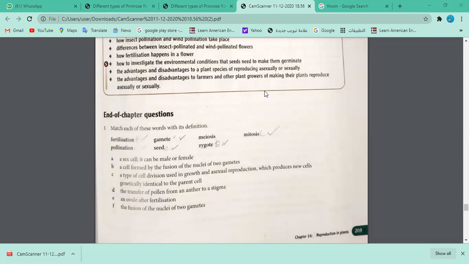B. A cell formed by the fusion of the nuclei of two gametes. Zygote. Yeah, this is a cell which is formed by the fusion of nuclei of the two gametes. Yeah, exactly. So that's called the zygote, right? And what is the process called? The process of fusion. If you pick it, sorry. Meiosis. The process of fusion of male and female gametes is called?